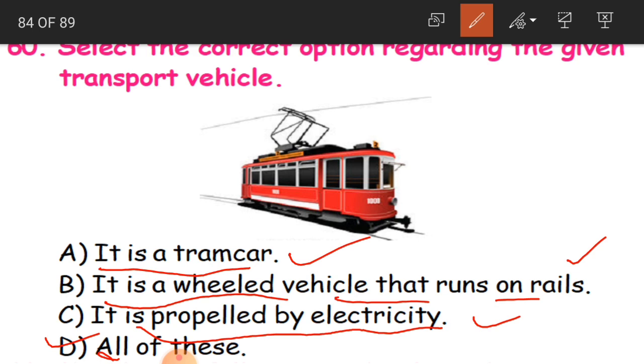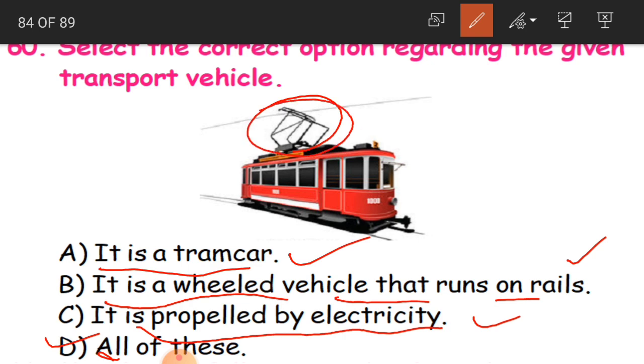Like in our country, we have this tram car only in the city Calcutta. Like as we are having our city buses on roads, very frequently you will have city buses, to travel from one locality to the other locality. So like that, in Calcutta, you have tram cars on roads. This is run by electricity. Are you able to see here? So here is the electricity.